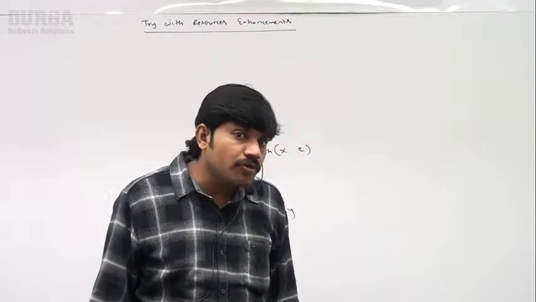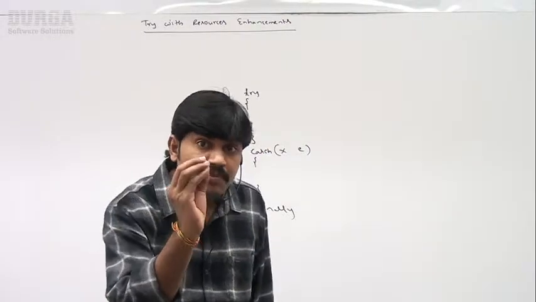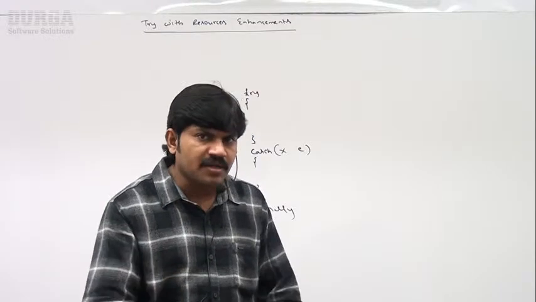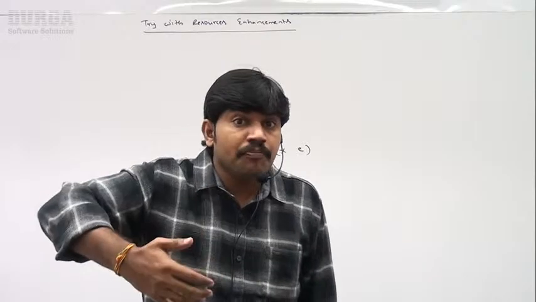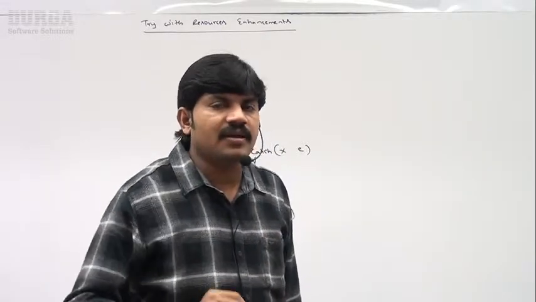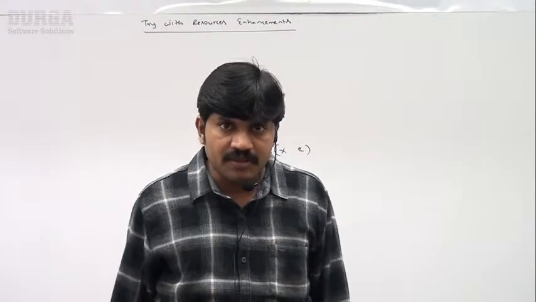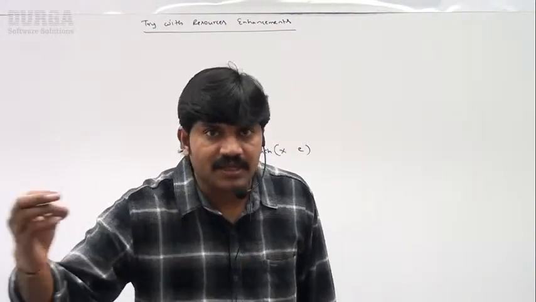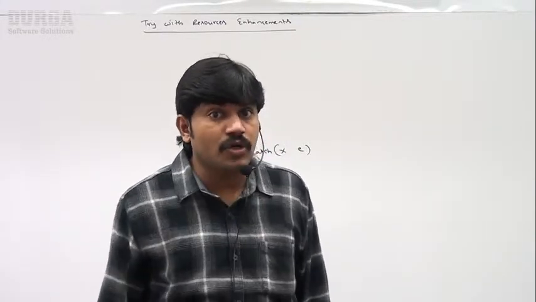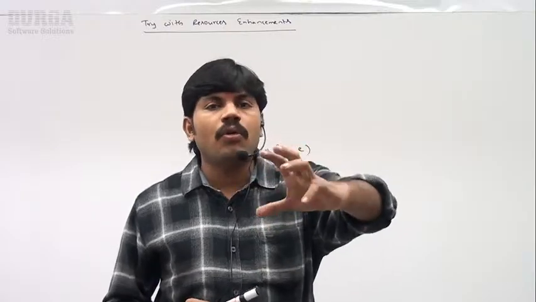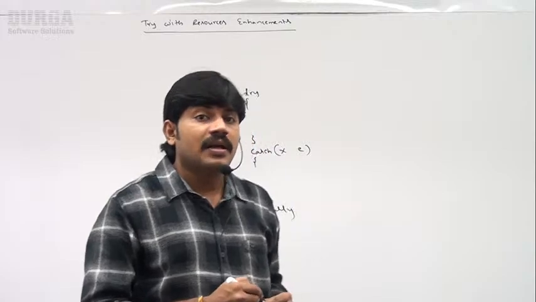In the try block, which code can we take? In the catch block, what code? In the finally block, what code? You should have some minimum clarity. In the try block, we take the code which may raise an exception. I'm performing database code; there may be a chance of SQL exception. I'm writing data to a file; there may be a chance of IO exception. So code which may raise an exception is called risky code.